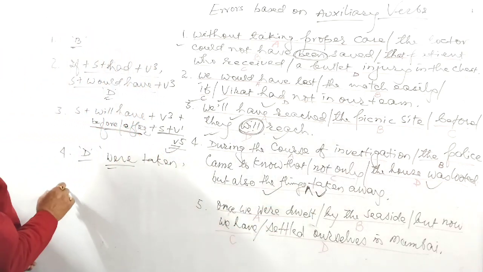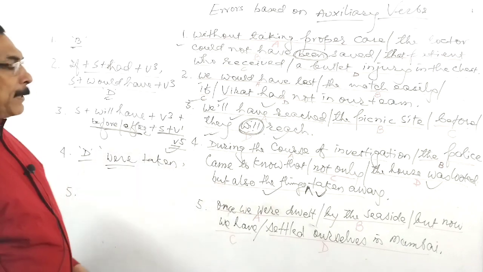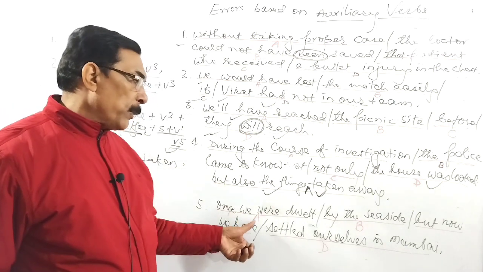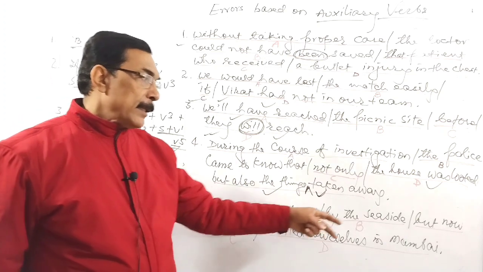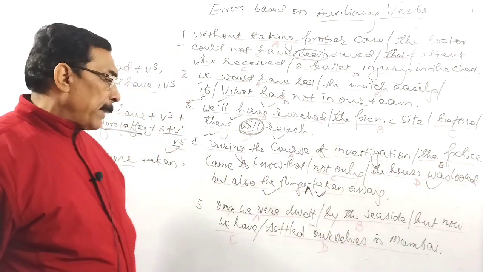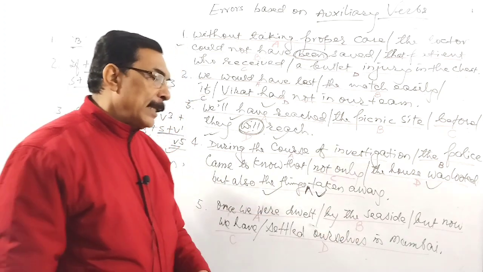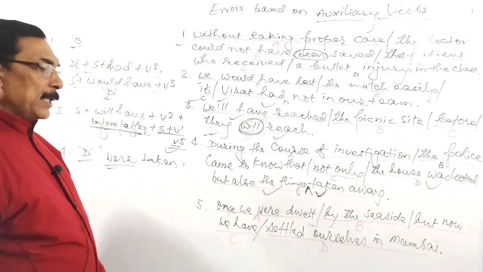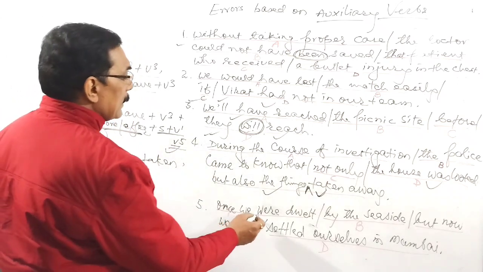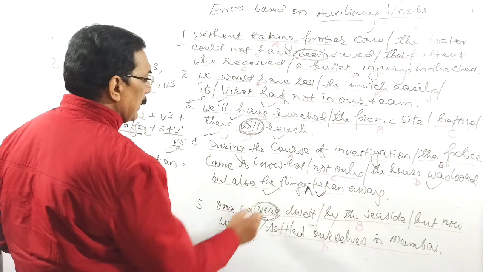In the same way, now the fifth sentence is coming. Once we were dwelt by the seaside, but now we have settled ourselves in Mumbai. So pay attention here: in this sentence 'were' is unnecessary.